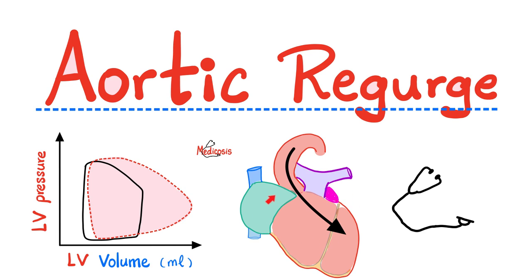In previous videos, we talked about angina, myocardial infarction, the different types of shock, such as cardiogenic shock, hypovolemic shock, septic shock, neurogenic shock, anaphylactic shock, and obstructive shock. We talked about cardiac physiology and the pressure-volume loops.